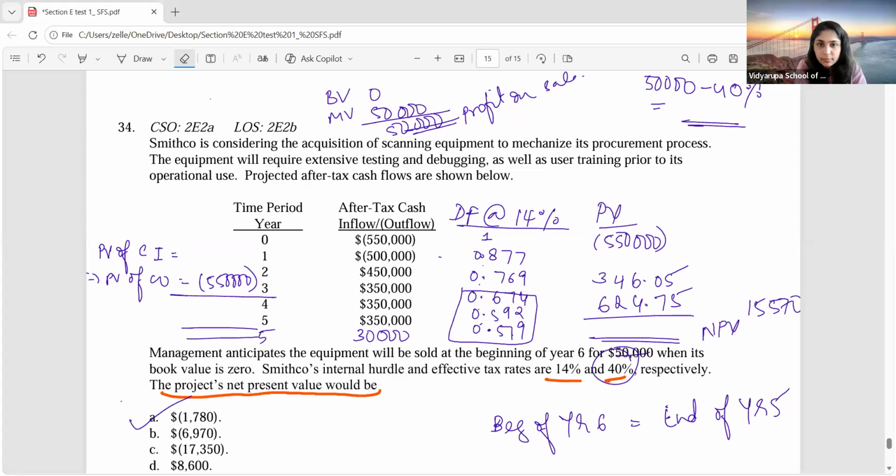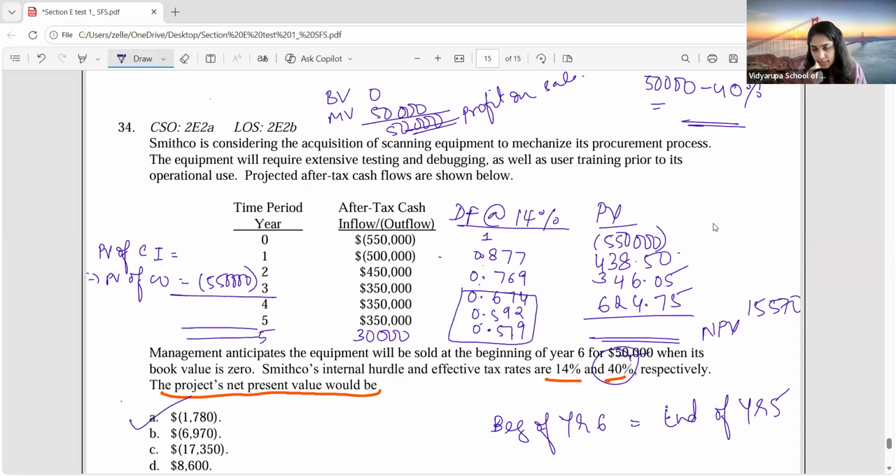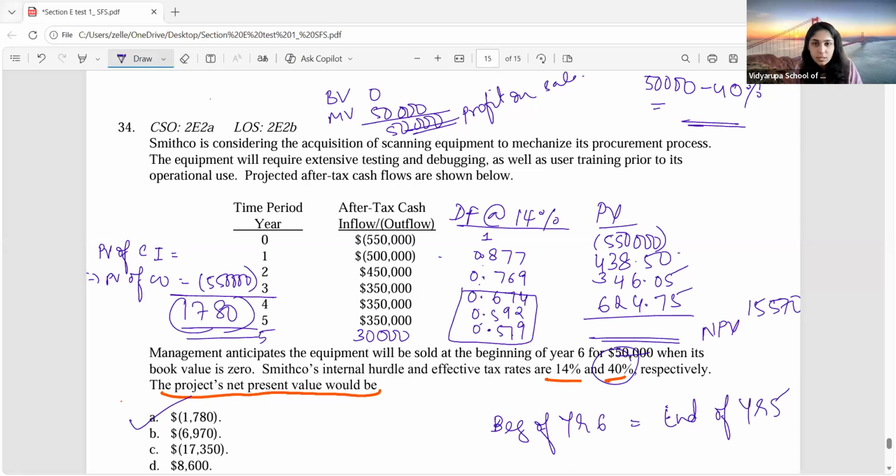I should have taken 4,38,500. Yeah, then you have to do it the same way, you'll get your answer. Clear, everyone? 1780 negative. Because your present value of cash inflow would come up to how much? How much, guys?